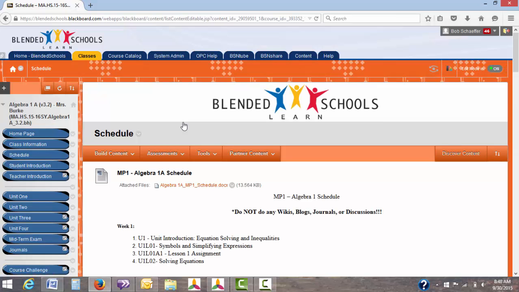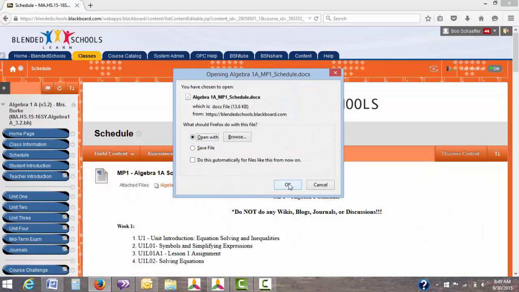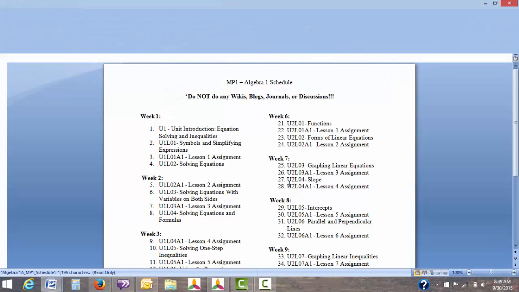The first thing you'll see when the class loads is the schedule for that class. Please print out the schedules for each of your classes. You can do this by going to the attached file. It will open up a Microsoft Word document so you can print it from here.